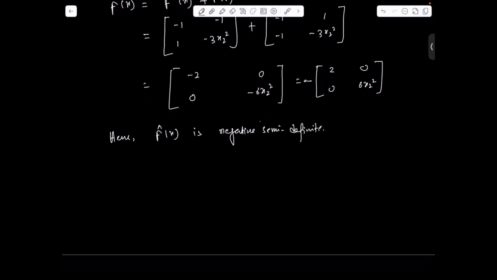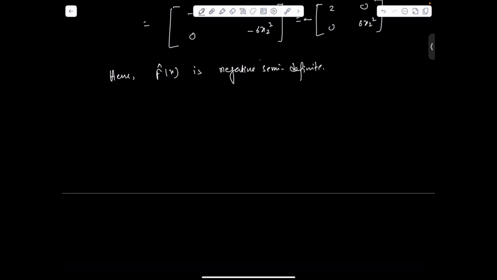So now we can form the Lyapunov function, V of x. V of x we can form as f star x, f of x.